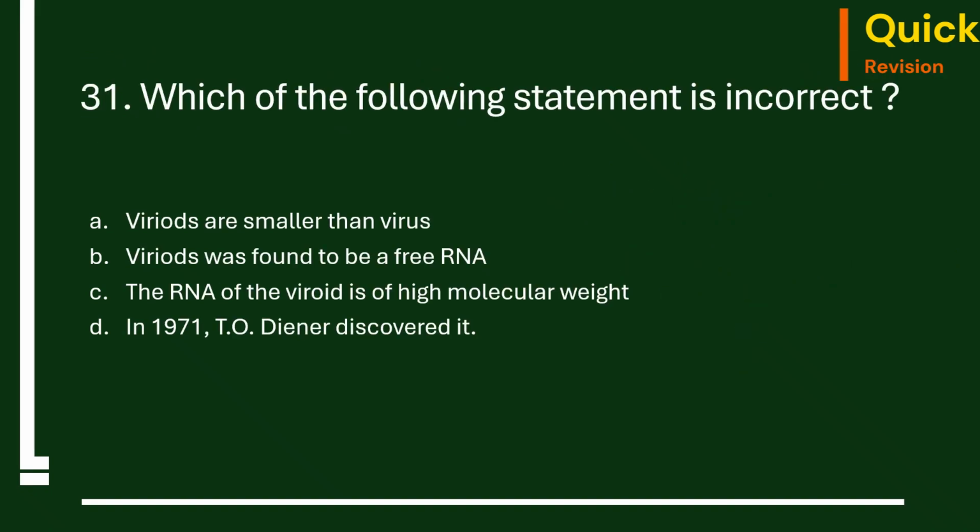31st question. Which of the following statements is incorrect? Viroids are smaller than virus. That is true. Viroids are found to be free RNA. True. The RNA of the viroid is of high molecular weight. This is wrong. This is incorrect. The viroid actually has a low molecular weight RNA. And then in 1971, T.O. Diener discovered it. That is true. So the correct option is C.